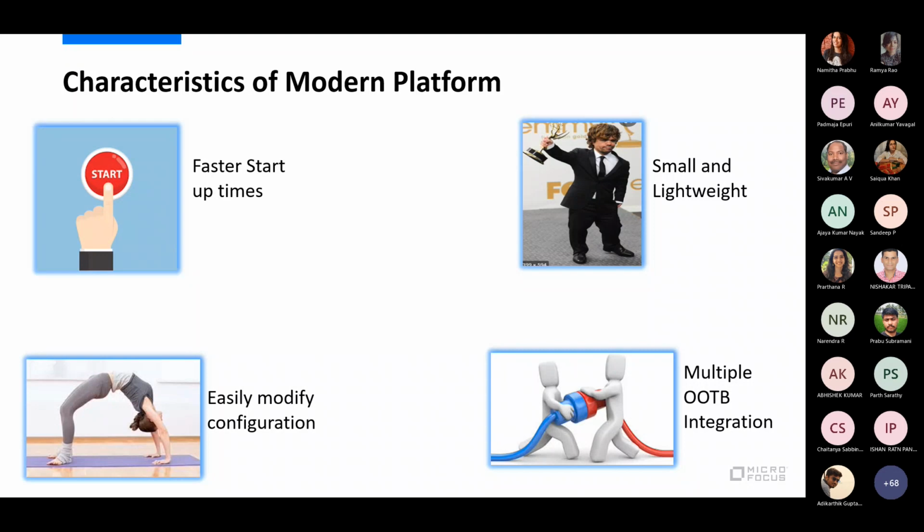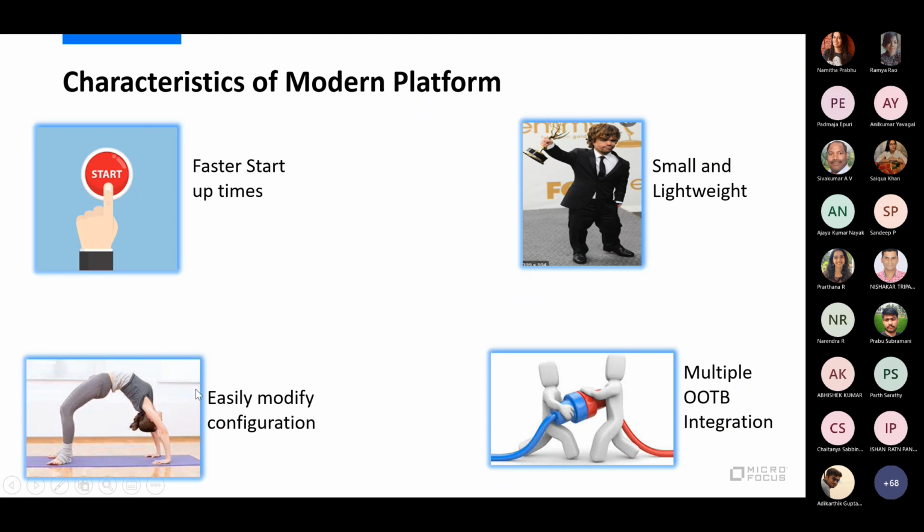When we talk about a modern application platform, we want faster startup times. We want the application startup time to be really fast. We want it to be small and lightweight, because the smaller the size that the application platform servers occupy, the lesser the cost, and there are various advantages.